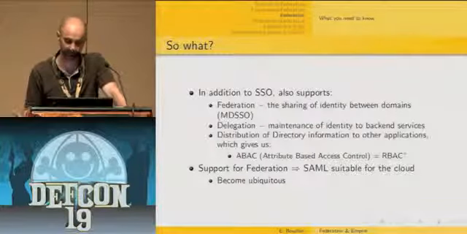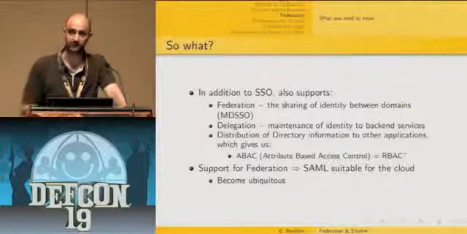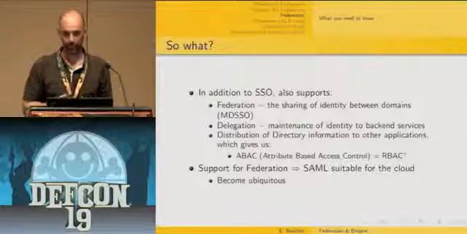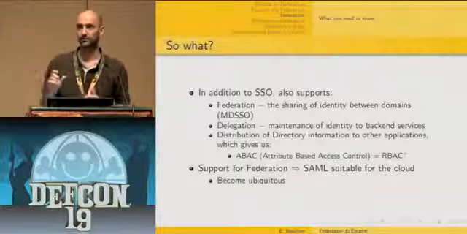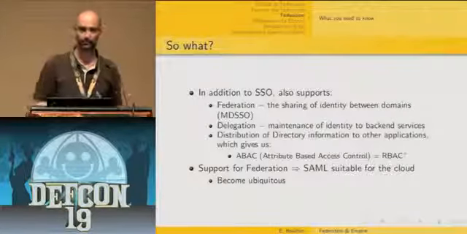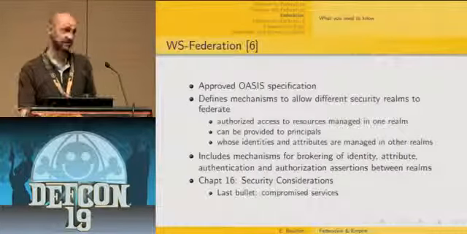It also supports delegation, that's the maintenance of identity to backend services. And also it provides enhanced access control, which we call role-based access control. It provides a finer granularity regarding how you can provide access control to your web applications. And so that's it for SAML.